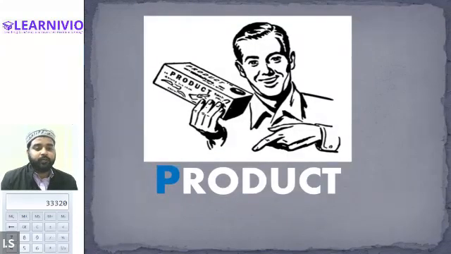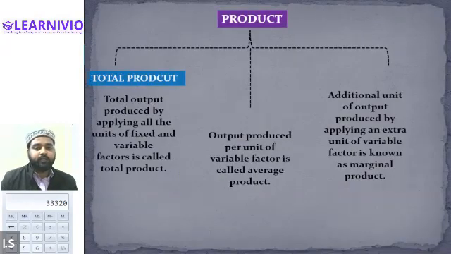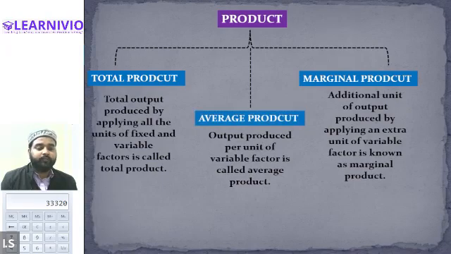Then using factors of production, we produce product. Product can be further categorized into three parts. Products can be total product, marginal product, or average product. Total product is the product which is produced by applying all the factors of production. Average product means the production per unit of labor, and marginal product means output produced by adding one extra labor. So whatever production we are able to generate by adding one extra unit of variable factor, that will be known as the marginal product.